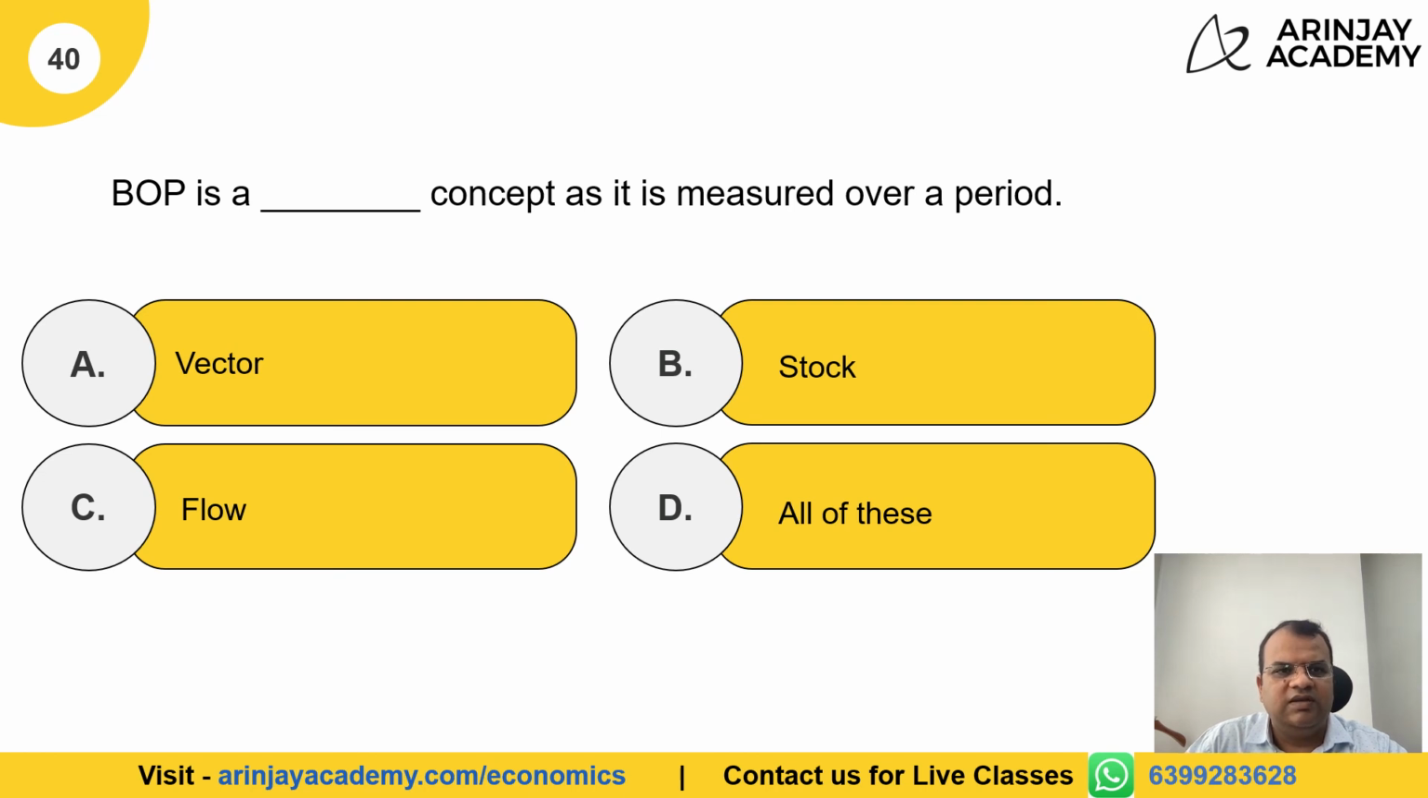Balance of payment is a dash concept as it is measured over a period of time. The concept which is measured over a period of time is known as a flow concept, and the concept which is measured at a particular point in time is known as a stock concept. Therefore, the correct answer is C, which is balance of payment is a flow concept.